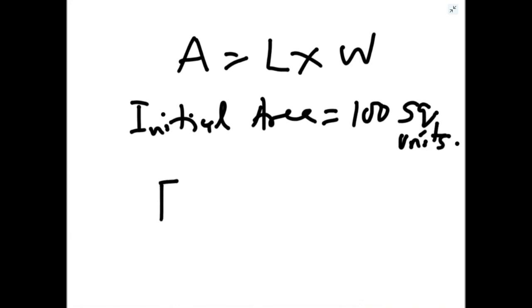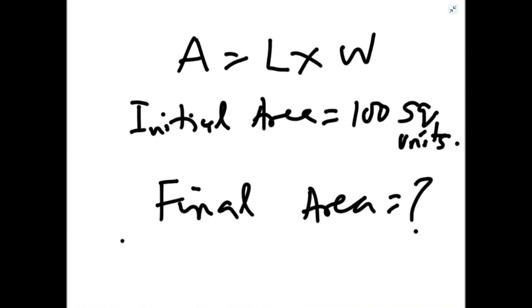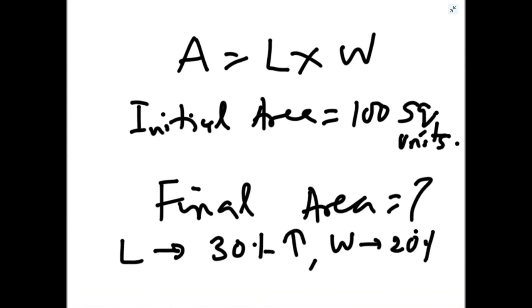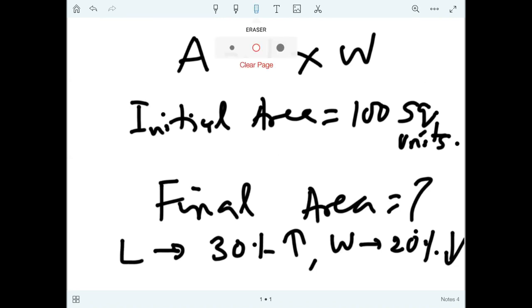So what will be final area? Length has increased by 30%, but width is decreased by 20%. So I will use that formula. Successive changes, there is one increase and then one decrease.